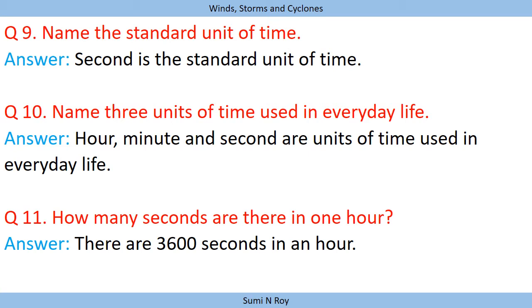The next question is: name the standard unit of time. So second is the standard unit of time. Next question, name three units of time used in everyday life. So hour, minute and second are the units of time used in everyday life. Next, how many seconds are there in 1 hour? So as we know, 1 hour contains 60 minutes and every minute contains 60 seconds. So an hour contains 60 into 60, that is 3600 seconds.